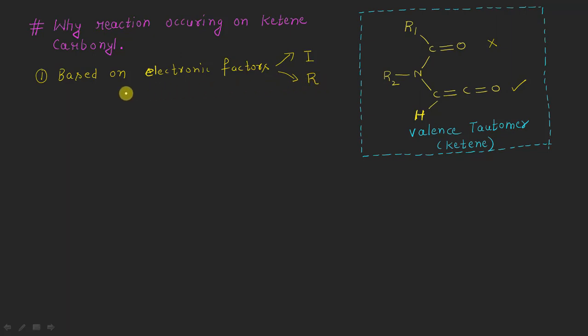Let me draw this diagram once again. This is R1, single bond, C double bond oxygen. Here is the nitrogen atom having, let us say, the R2 group, and then C double bond oxygen here. Regarding the carbonyl of the amide functional group, this carbon is experiencing an electron withdrawing inductive effect from the oxygen atom.